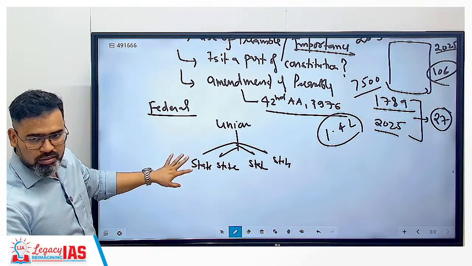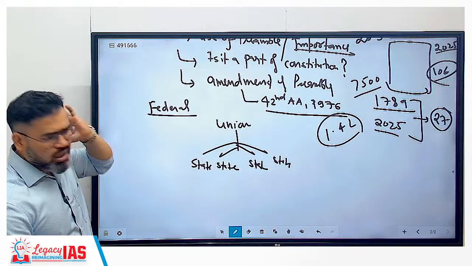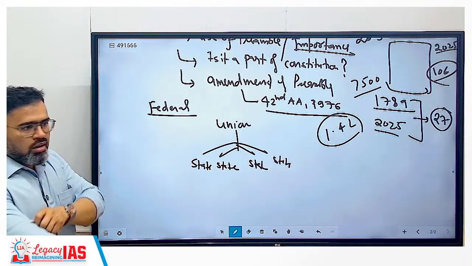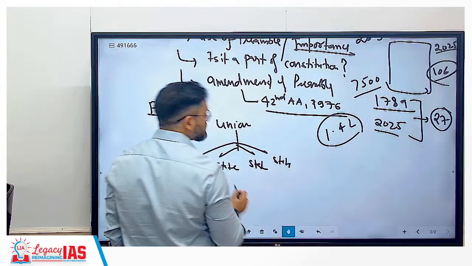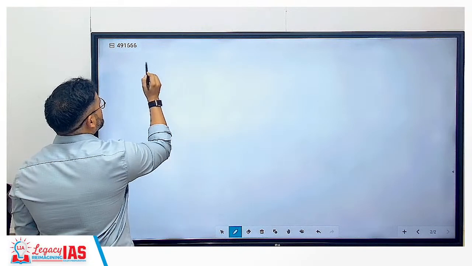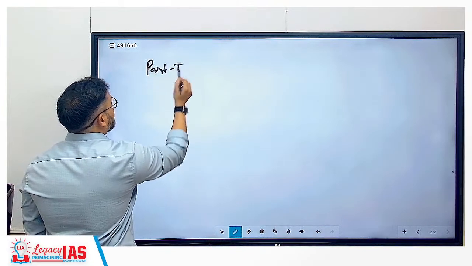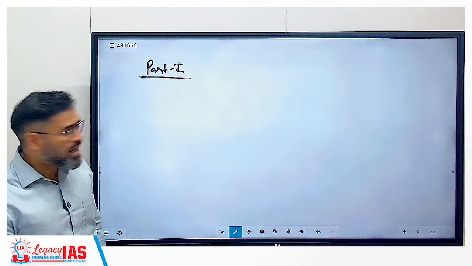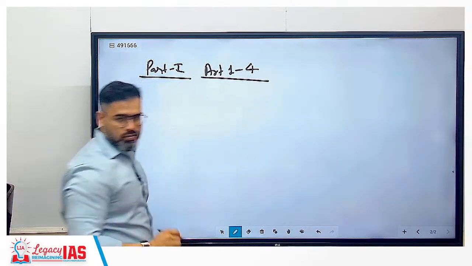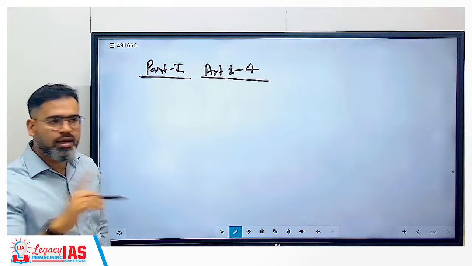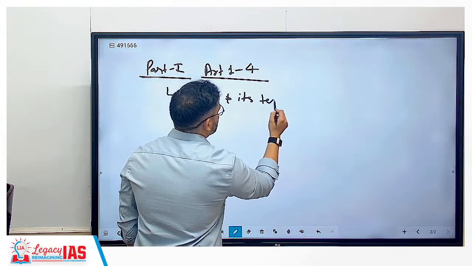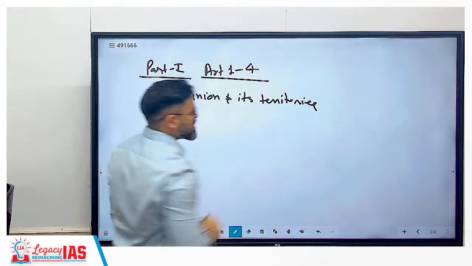So we will cover the preamble from it. For the preamble, one class, that is more than enough, three hours and the preamble will be done. Any doubt till now? Then we will move to Part 1 of the Constitution. In the next class we are going to cover Part 1. Part 1 we will cover from Article 1 to Article 4, that is the Union and its territories. Union and its territories will be covered under it. Clear?